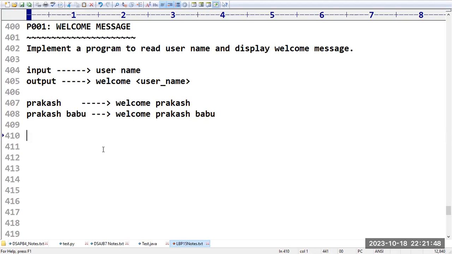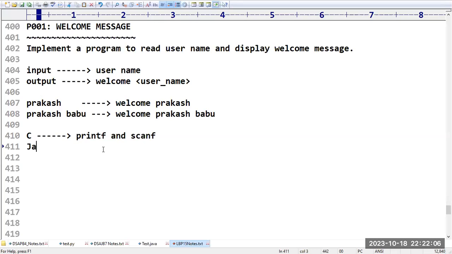Sir, how to implement this in different programming languages? If you take C language, how do we print the data? We have the printf function. And how to read the data? We have the scanf function.